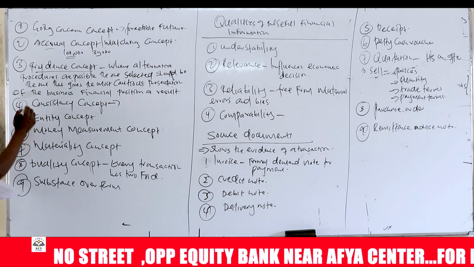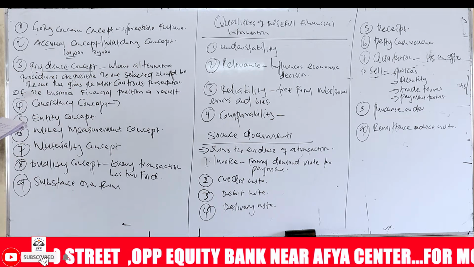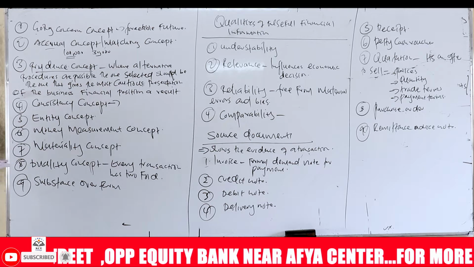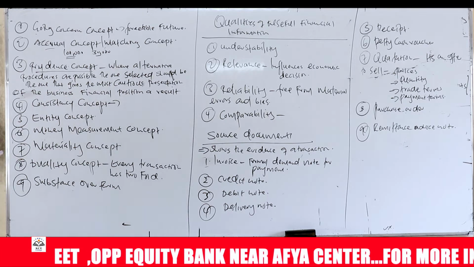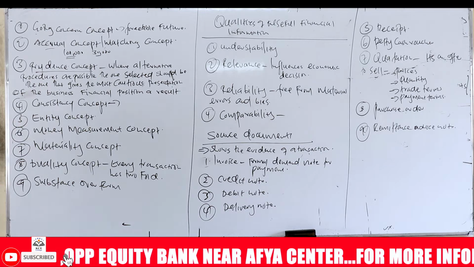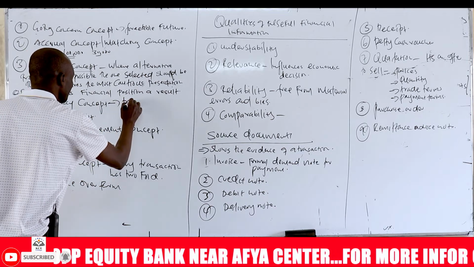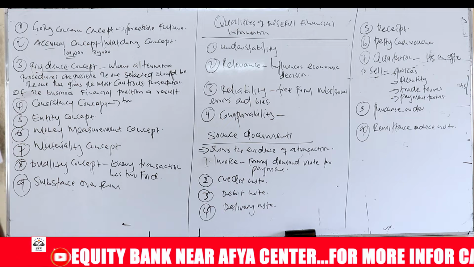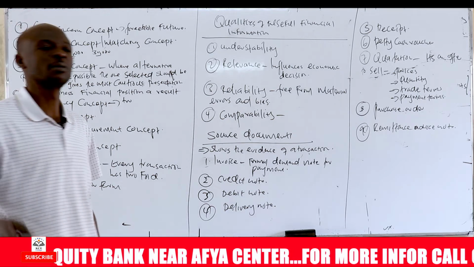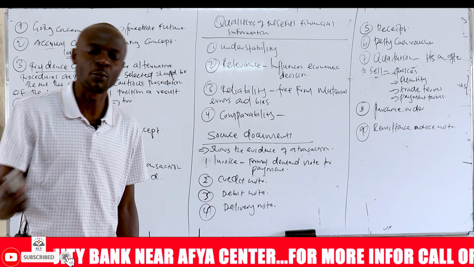Number 4 is what we call the consistence concept. This concept states that in preparing accounts, consistency should be observed, in that similar items should be treated similarly. And when you choose a particular method of accounting, you use it from one financial year to another without changing.